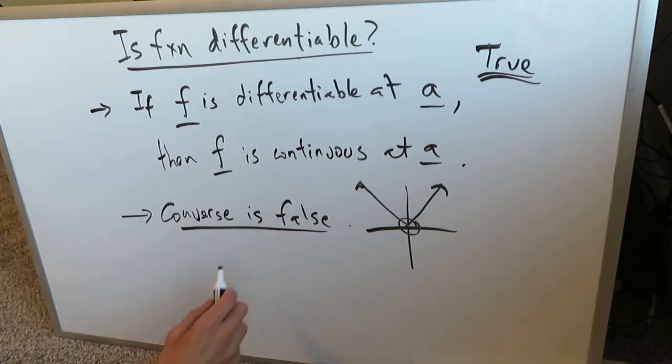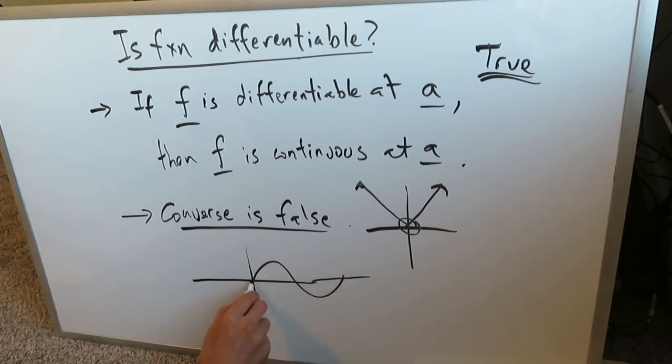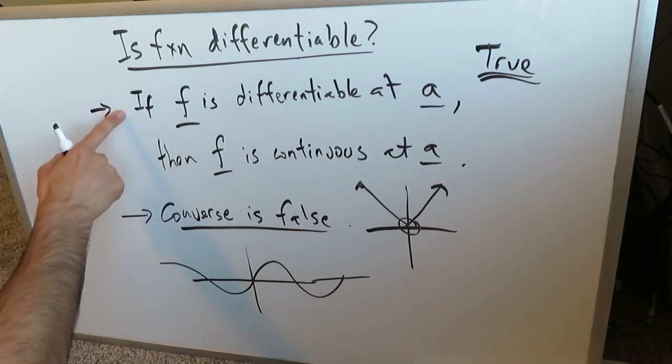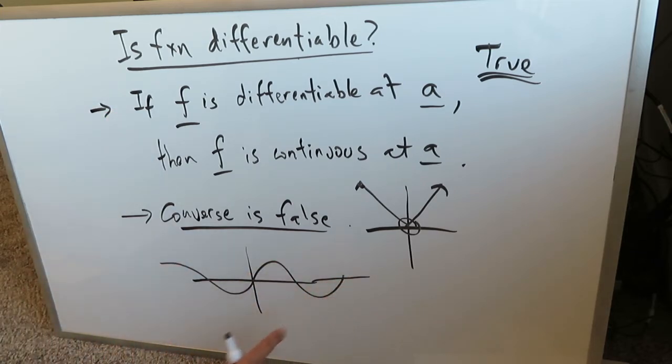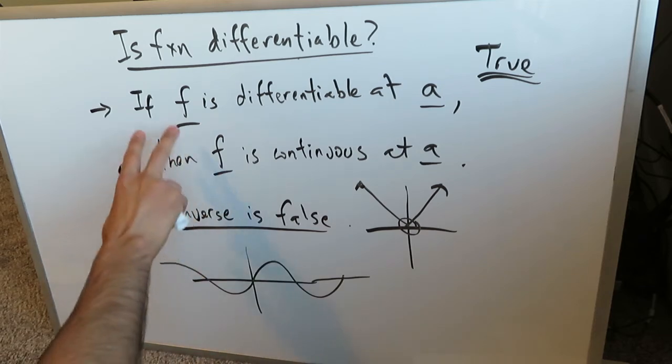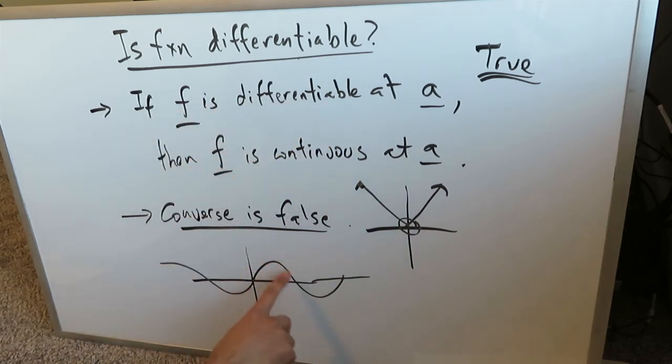Another example, look over here. This is an example of a sine curve, if it extends towards positive and minus infinity. Now look at this first statement. If a function is differentiable at any point over here, then it is continuous at any point, and it's true. There's no aspect over here. So long as this function is continuous, the statement will always hold true. That so long as this function is continuous, you'll always have every point on this interval, minus infinity to infinity, where for this sine curve, you can always determine its derivative. You cannot find a situation where you cannot do that because it's a continuous function and every point on this curve is differentiable.